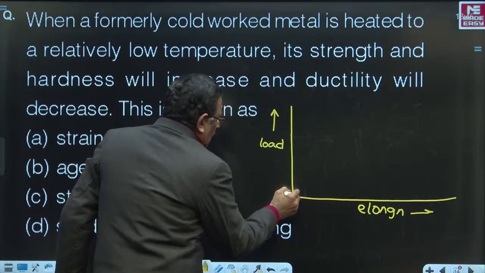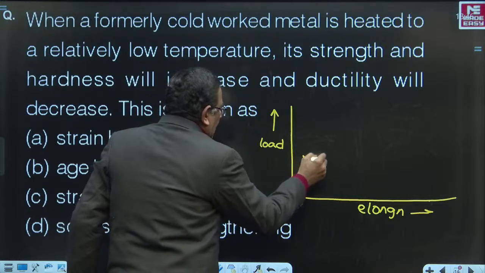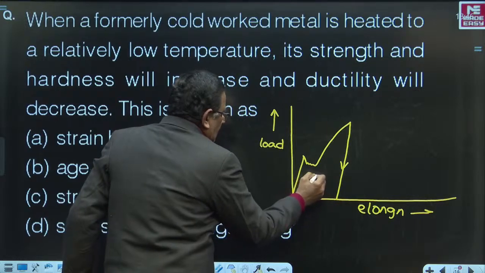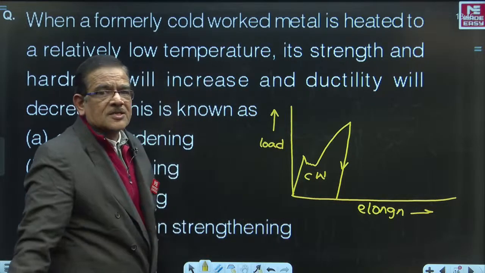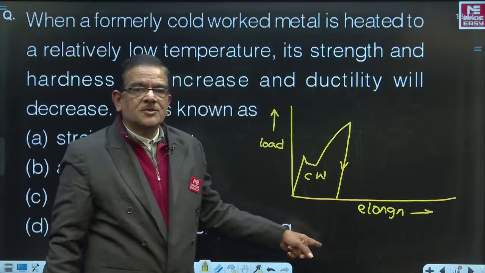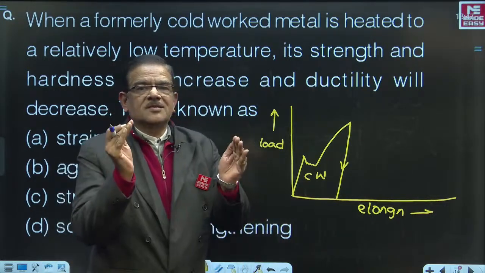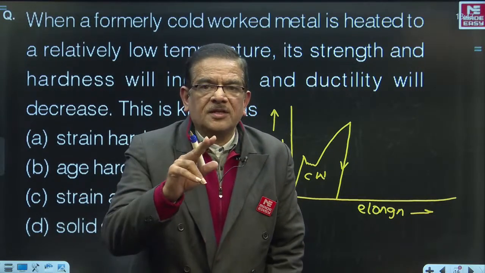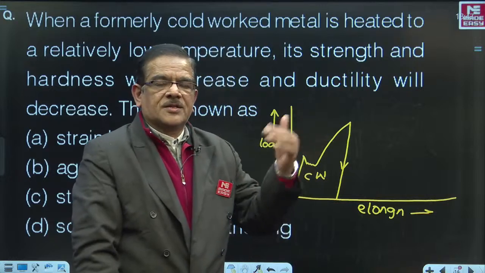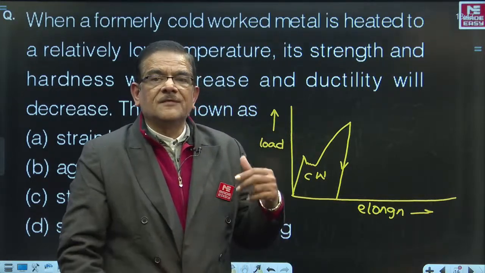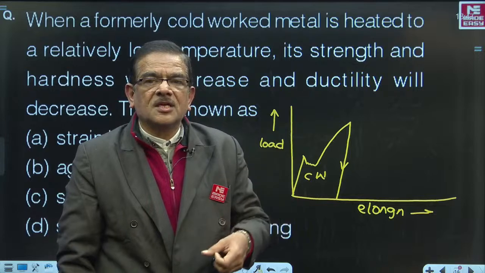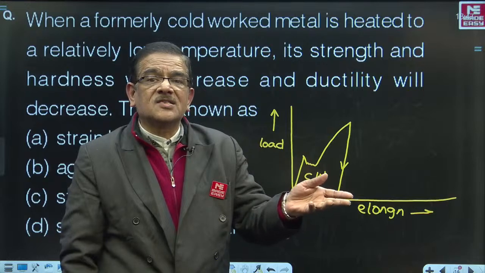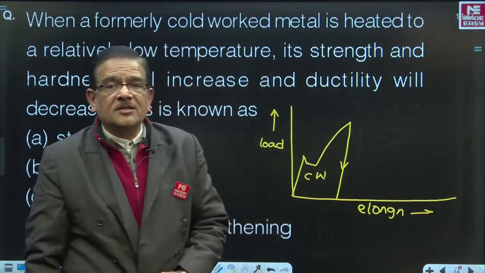Suppose initially you go for cold working. Initial cold working is represented by the load versus elongation graph coming like that. This first stage is cold working. After this cold working is over, if you heat this material in the low temperature range of around 180 to 250 degrees centigrade, the carbon and nitrogen interstitials will go to other locations and start creating new Cottrell atmospheres. When they create new atmospheres, they again stop the dislocations, and hence the second time strength and hardness will increase and ductility will decrease.